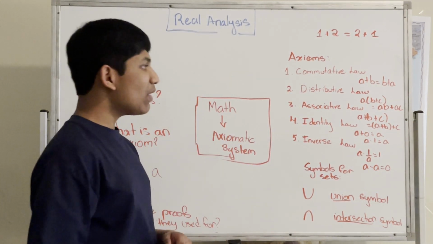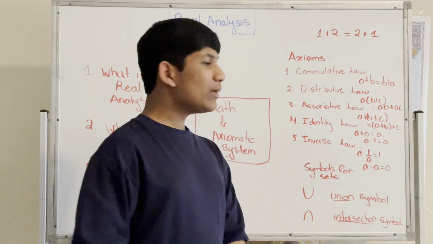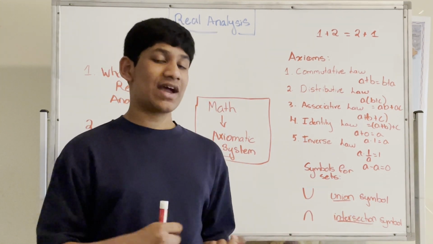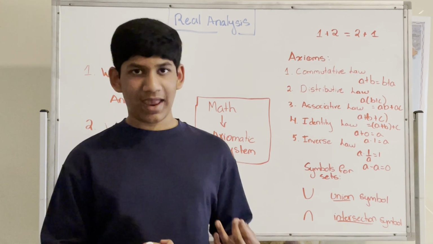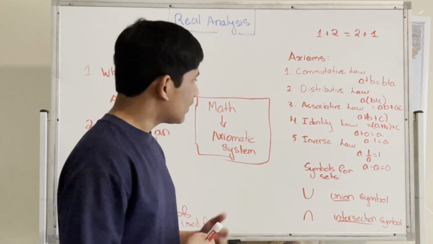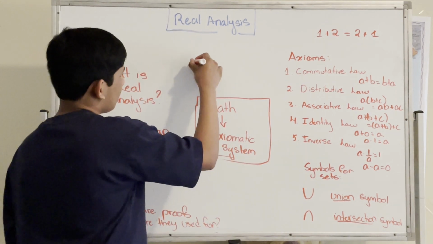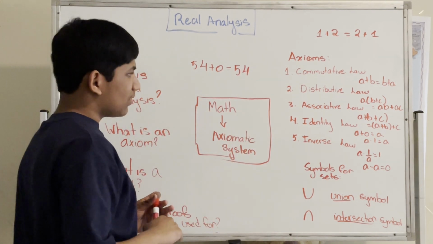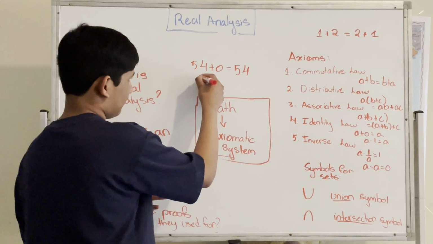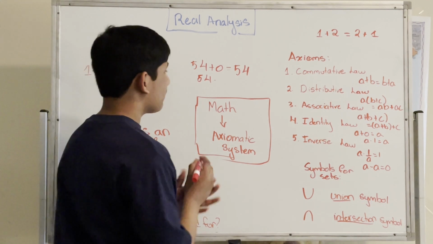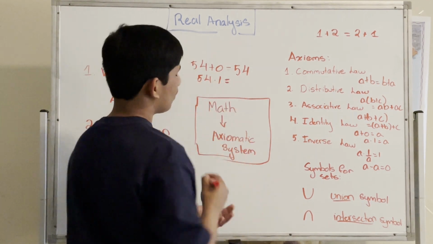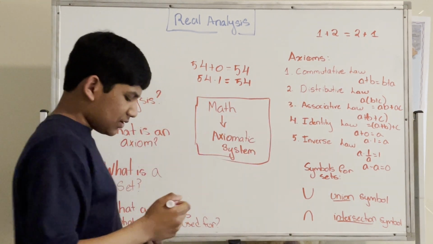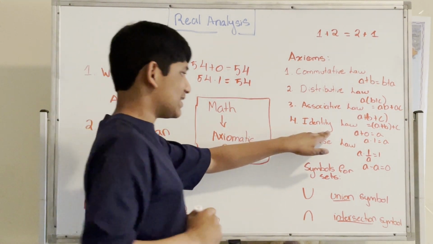Okay, so after that we have the identity law. So if we have A, which can stand for any number, and we add 0 to that number, we are always going to get A, the original number itself. So if we have 54, adding 0 will give us 54. Likewise, if we have 54 and we multiply by 1, we're going to get 54. So this is the identity law.